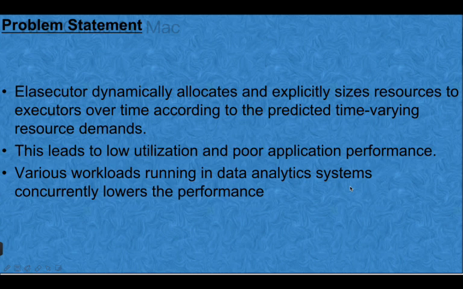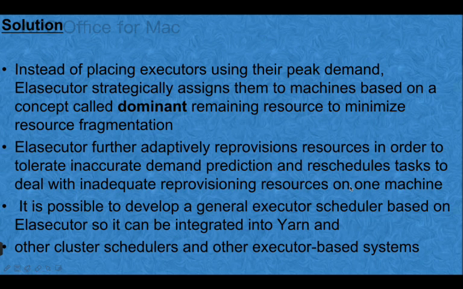So how can it be resolved? We need good performance. Also we need to think on the point that workload should be less and performance should be high. So let's study what best we can give for the solution approach. Instead of placing executors using their peak demand, we can approach one more method, that is called dominant.